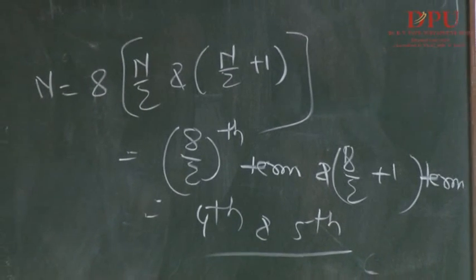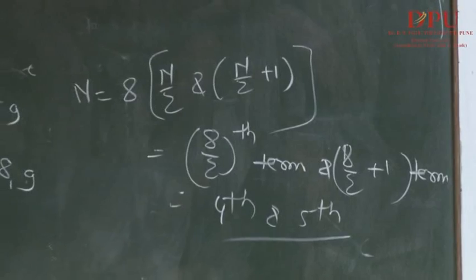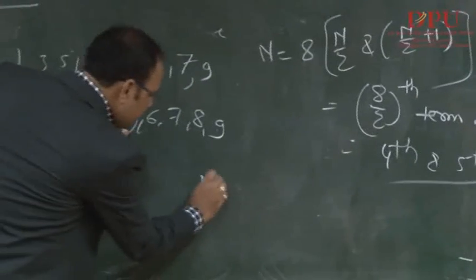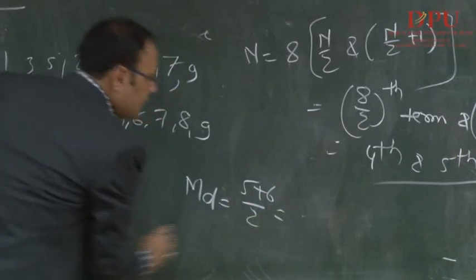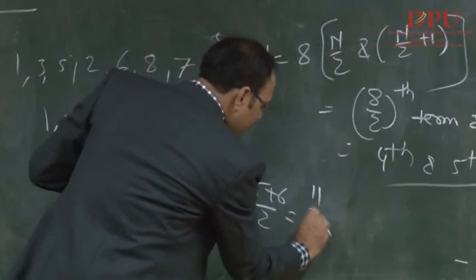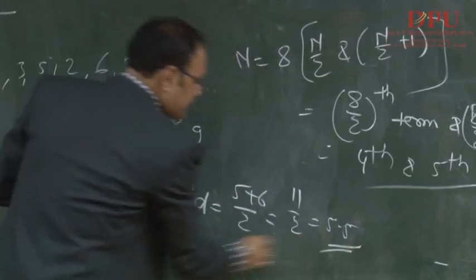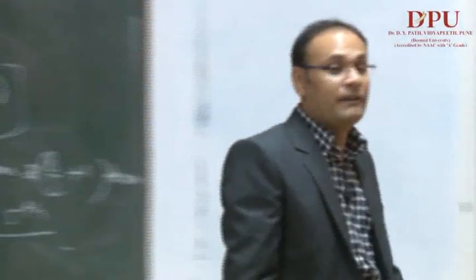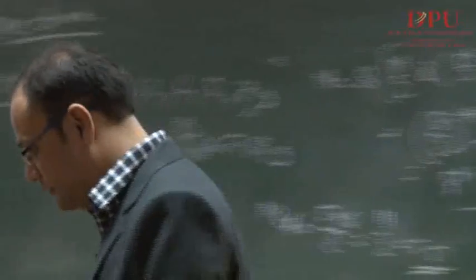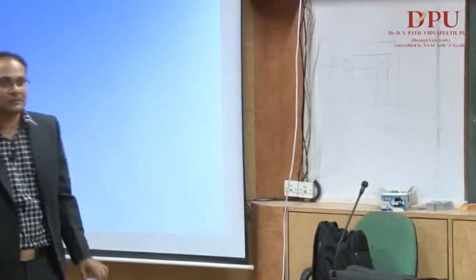So what is the 4th term? That is 5 and that is 6. So the median is equal to 5 plus 6 divided by 2, that is 11 by 2, that is 5.5. This is the exact median for an even count of numbers. Please remember, whenever we talk about medians for even numbers, it is always the average of the center places.